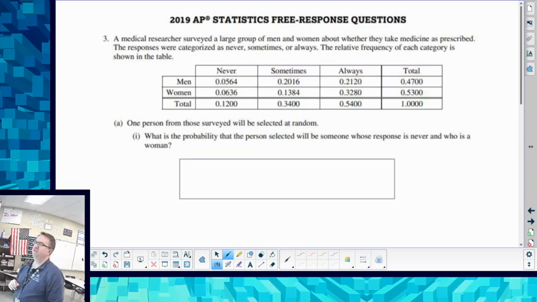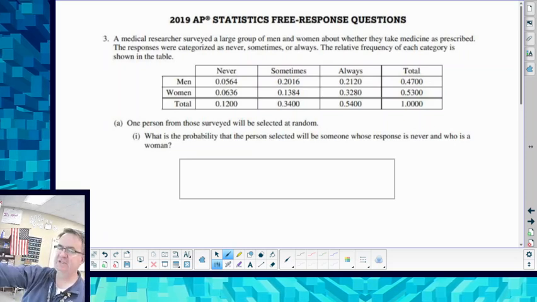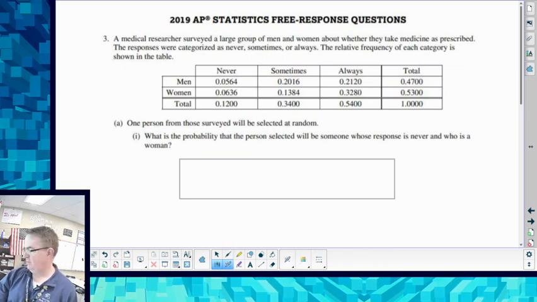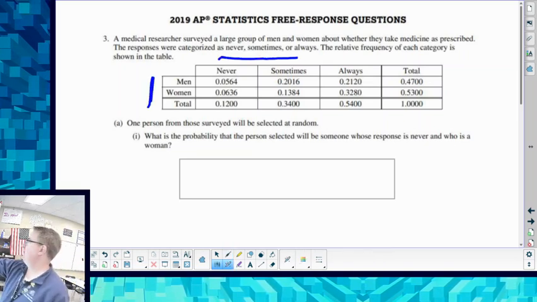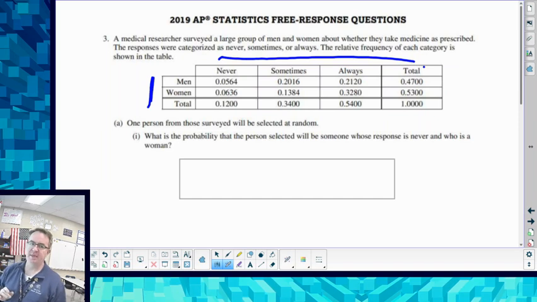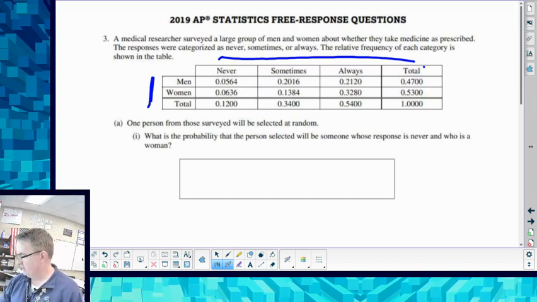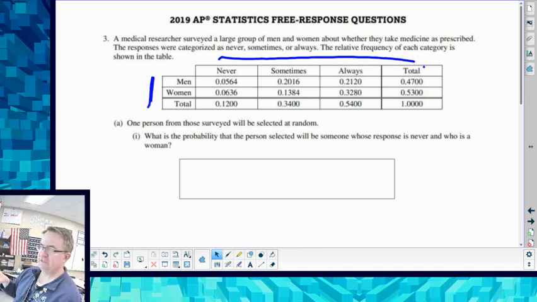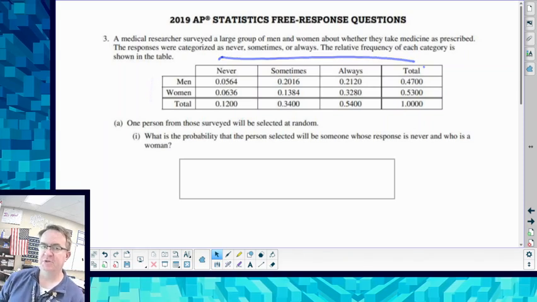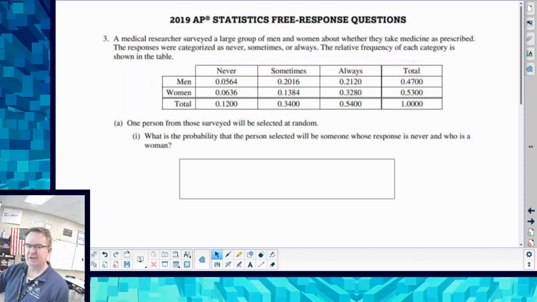Anyway, so medical researchers surveyed a large number of men and women about whether or not they take medicine as prescribed. Here are the responses. One side we have men and women. Here is the sometimes, always, never, and then they have the totals there. So one person from these surveys will be selected at random. And then we just have to see what the conditions are.